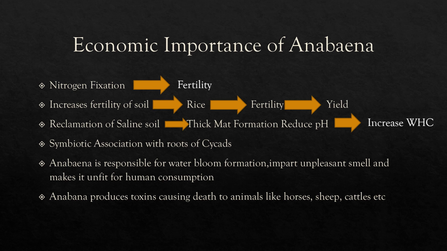The third one is the reclamation of the soil, saline soil. The saline soil, as you know, is the soil which has salt content, mostly. So if the saline soil has the salt content, it is not much favorable or beneficial, or useful for the plant species. So that's why, what does Anabaena do? It forms thick mats on the surface of the saline soil.